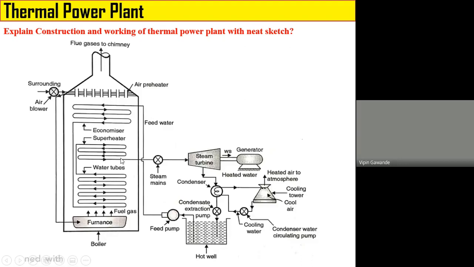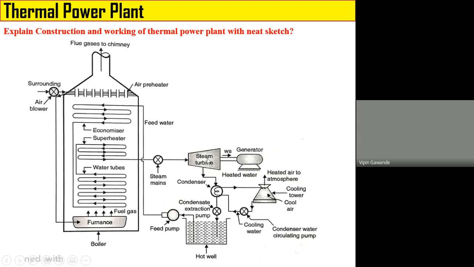Okay, so feed water comes into the economizer, its temperature increases. So what is the function of the economizer? To increase the temperature of feed water. Then that water is converted into wet steam. Wet steam enters into the superheater tubes, and after absorbing the heat from the flue gases, the wet steam is converted into superheated steam. Superheated steam enters into the steam turbine. It rotates the blades of the steam turbine. Mechanical energy is generated. Mechanical energy is converted into electrical energy in the generator.